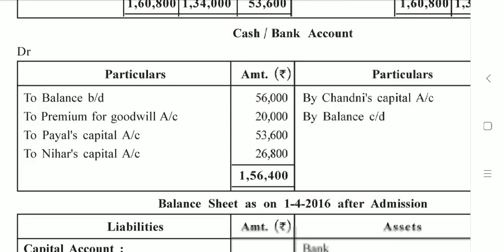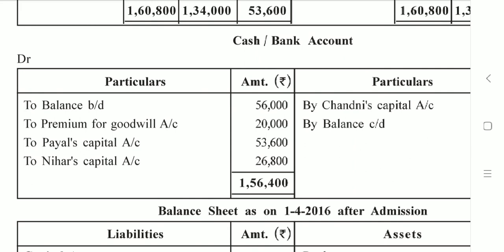Check your cash and bank account debit side where you have written to balance brought down 56,000. Thereafter to premium for goodwill account 20,000. This is about the first adjustment.